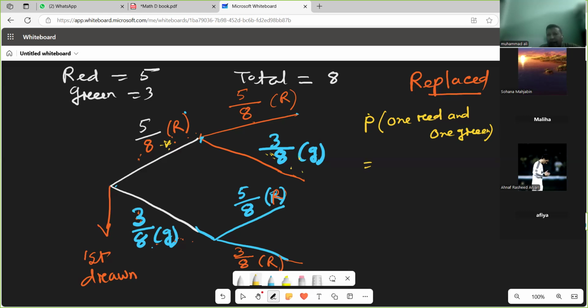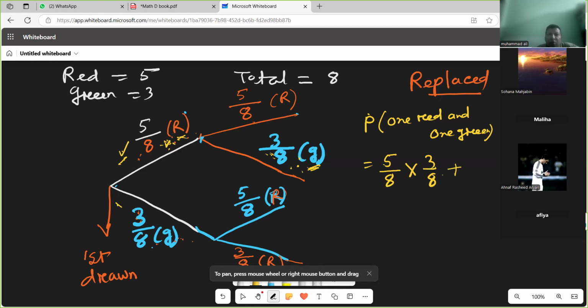So it is 5 by 8 multiplied by 3 by 8. These red and green are independent because this red will not control this green. Red multiplied by green, plus this part and that part, which is mutually exclusive, because if you get the first ball red, at the same time you will not get green.